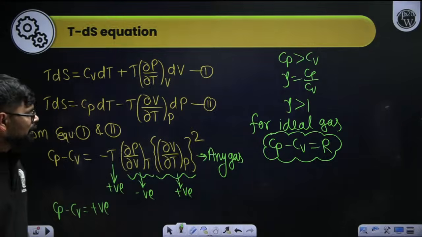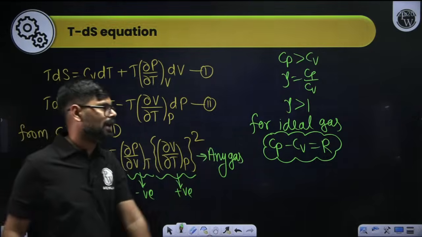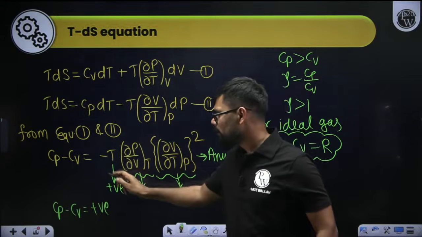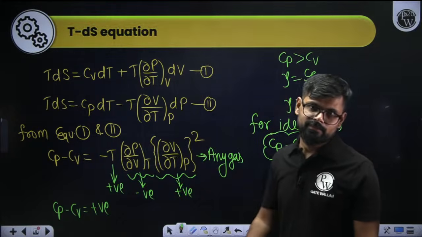Clear? For an ideal gas, that part of the equation reduces to R.